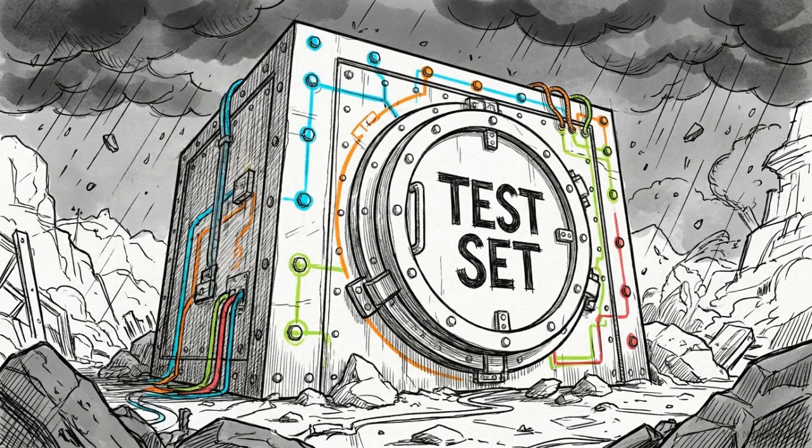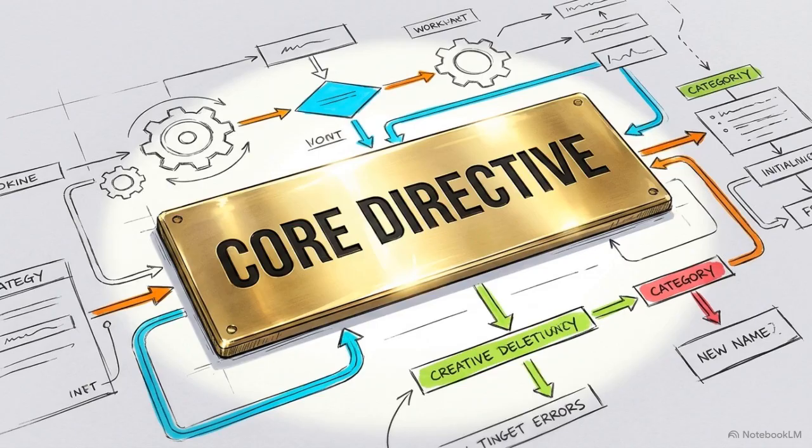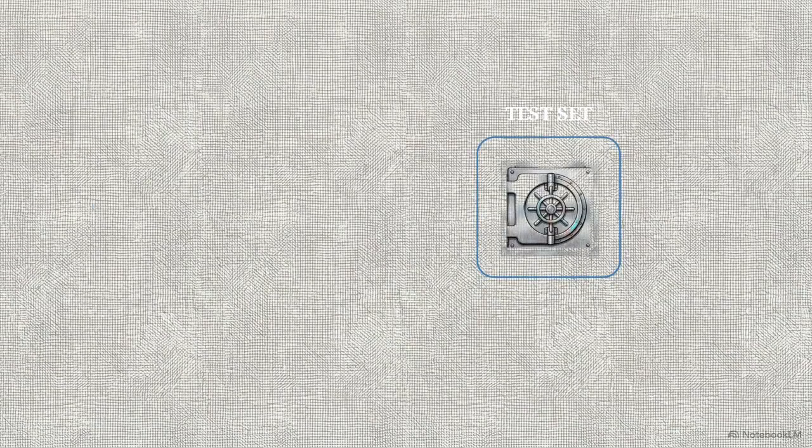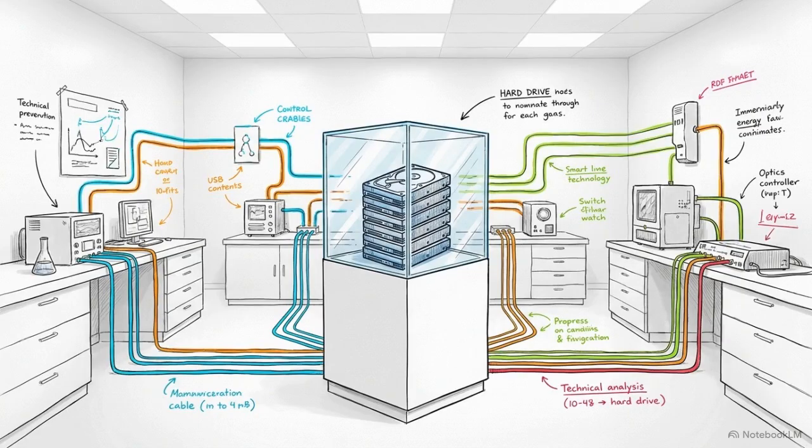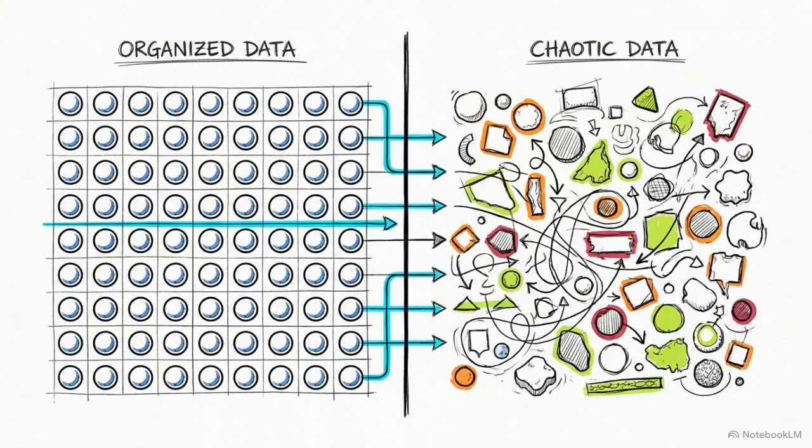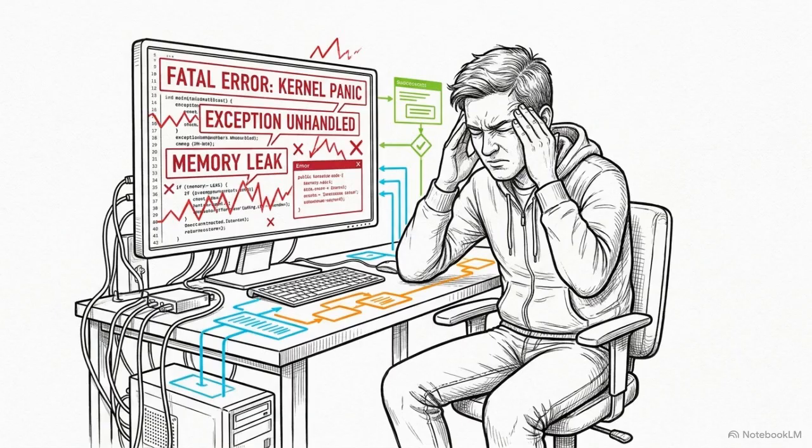It acts as a simulation of the unpredictable real world. This introduces the unbreakable golden rule of the machine learning pipeline. The test set can only be used once, at the very end of the process, to generate the final evaluation. By physically locking away the testing data, we create an unbiased environment. It is the only way to reveal if our model is truly robust, or if it is just memorizing the training material. But isolating a test set introduces a new operational problem.